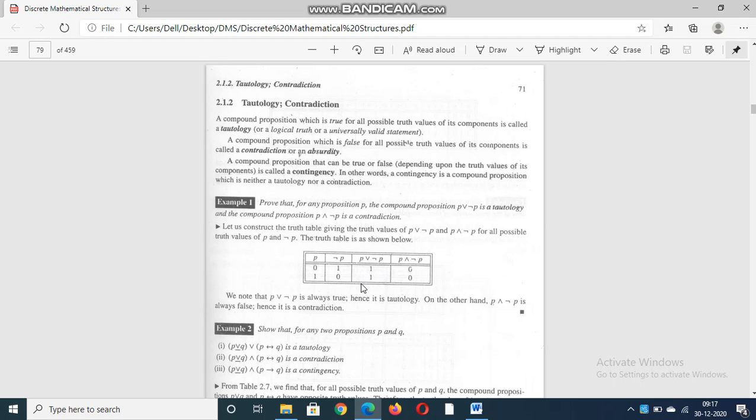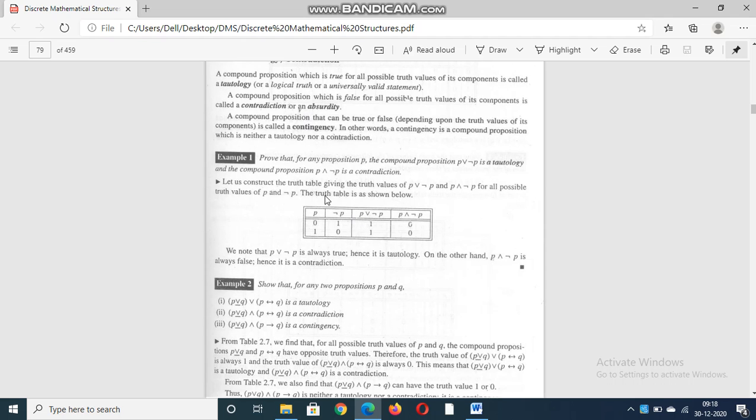If all the outputs belong to true, then it is a tautology. But if some of the outputs belong to false and some belong to true, then we call that compound proposition a contingency. Anyhow, I have explained this using this example.